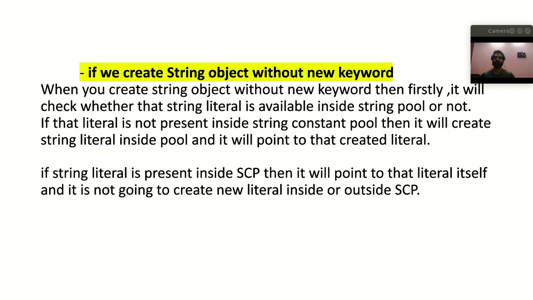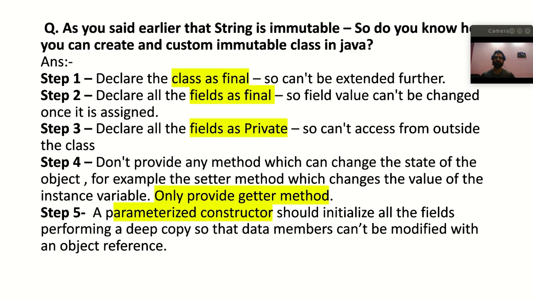That's right. Now the next question was: as you said earlier, a string is immutable, right? In the string definition I have already said that string is immutable. So he asked me, do you know how we can create our own custom immutable class in Java? Yes, it is possible. As a string is immutable, we can create the same kind of custom class ourselves in Java for any situation, right? So let's discuss how we can create a custom immutable class in Java.